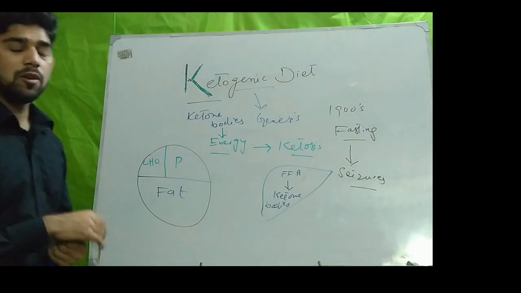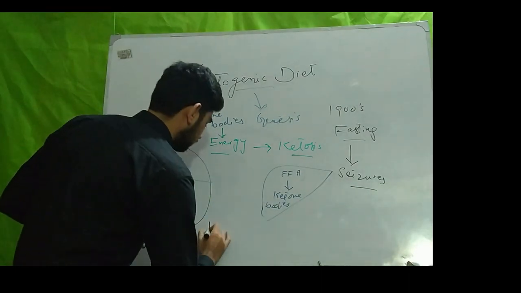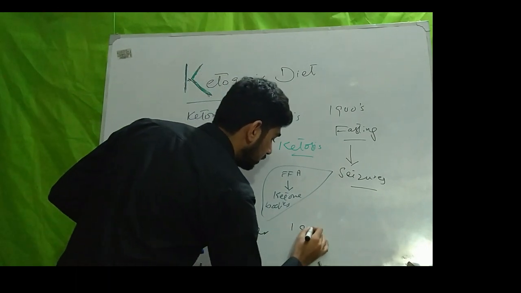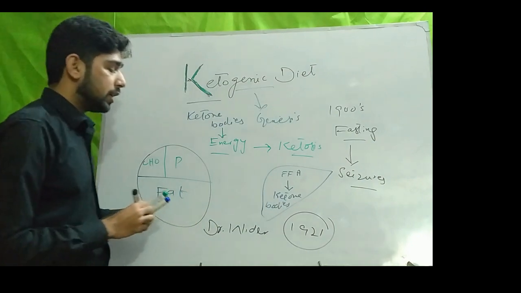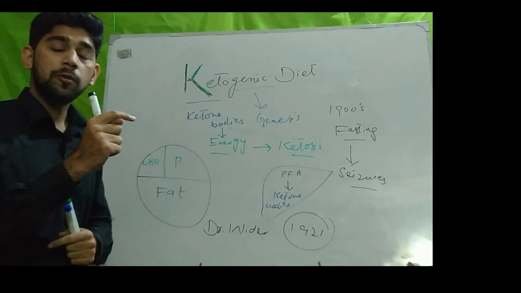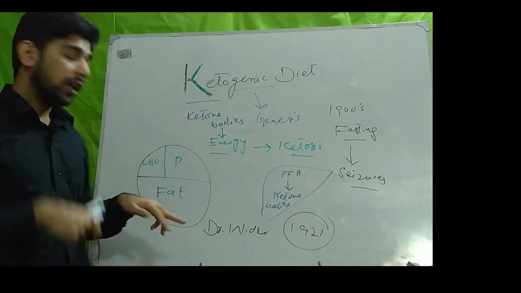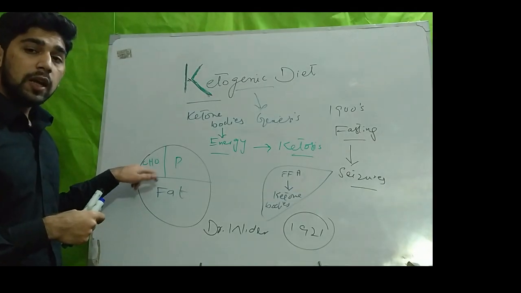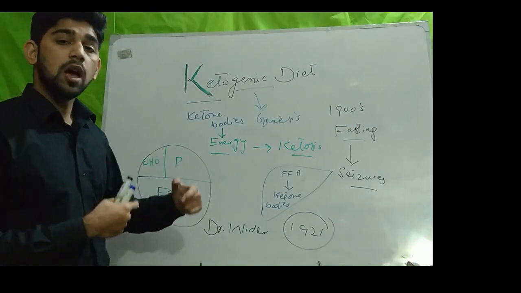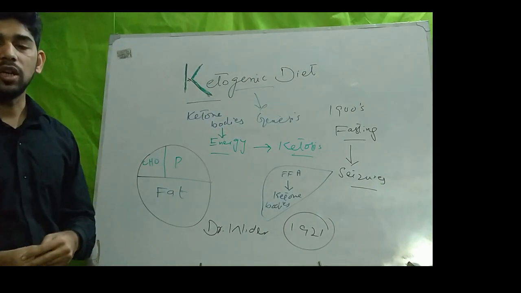This diet was discovered by a scientist named Dr. Wilder. Dr. Wilder in 1921 discovered that a diet that is very high in fat, moderate in protein, and very low in carbohydrate can mimic the starvation ketosis and sustain the ketosis state for a long time, and that diet was named the ketogenic diet.